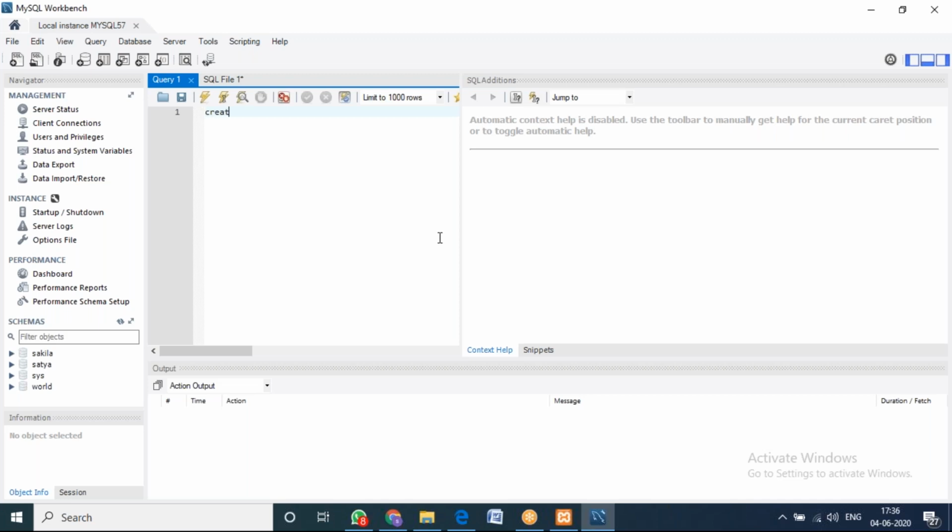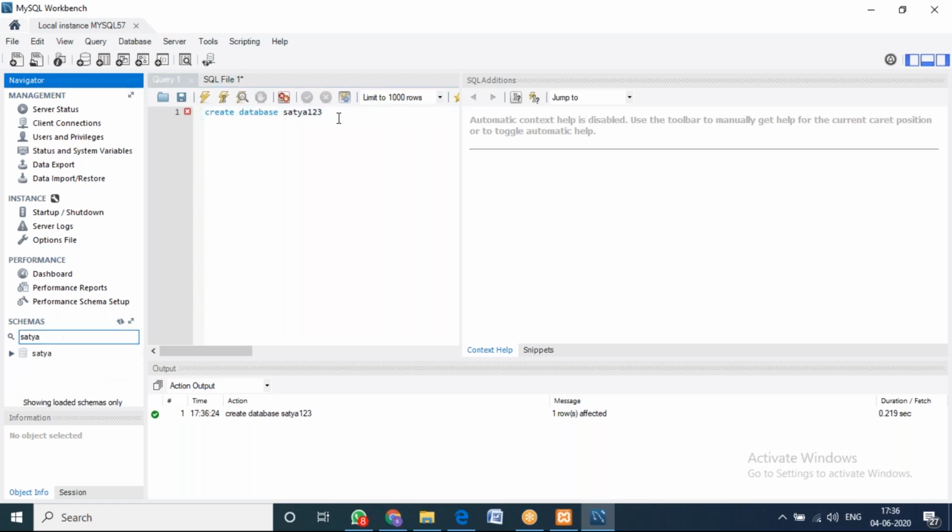For example, if I want to create a database, same query: create database Satya. I think Satya is already there, so Satya123. Then you go to the query bar and execute. Right? You can see here one row affected. That means the database has been created. You can search here whether it is there. Okay, it's just created, not yet used.